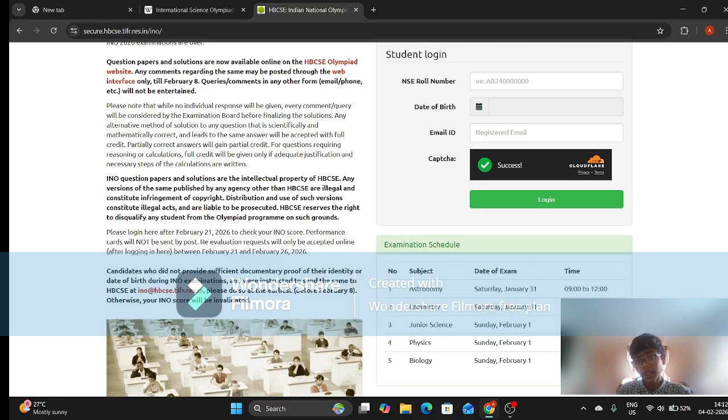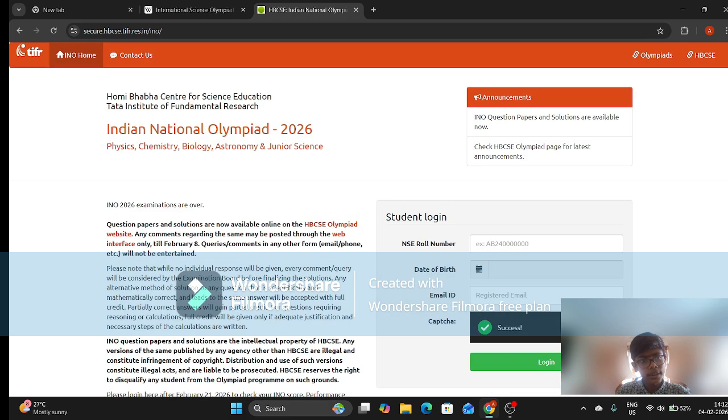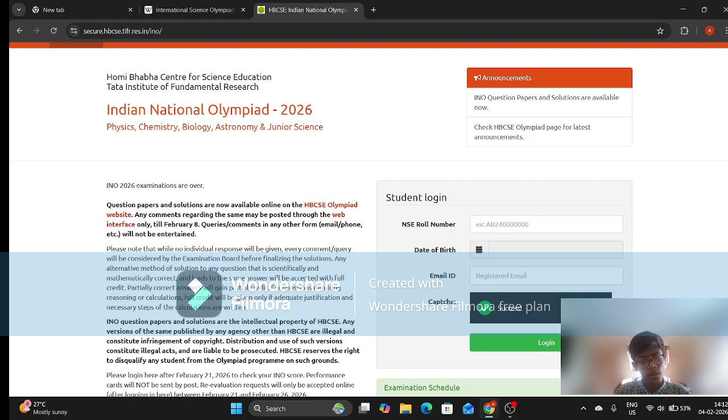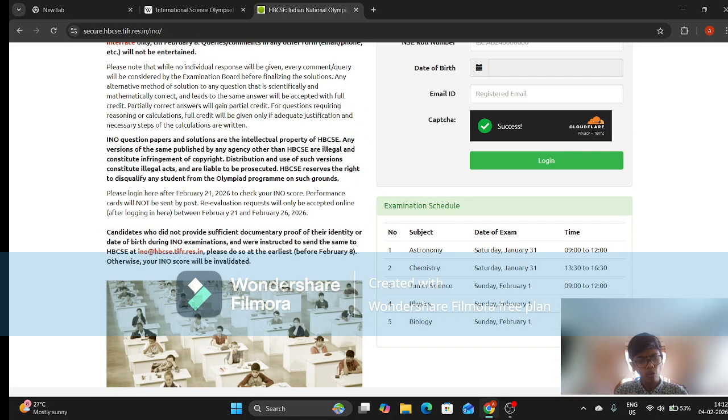You can call it the second level, because after the first level, which is the NSEs, if you qualify this level as well, like now you can see these exams are over. The IMO 2026 examinations are over. If you qualify this, then you can go to the training camp, and from a training camp, a handful of students, I think four students, are selected for the Indian team for the international Olympiad for your respective subject. It's the same for almost all Olympiads.